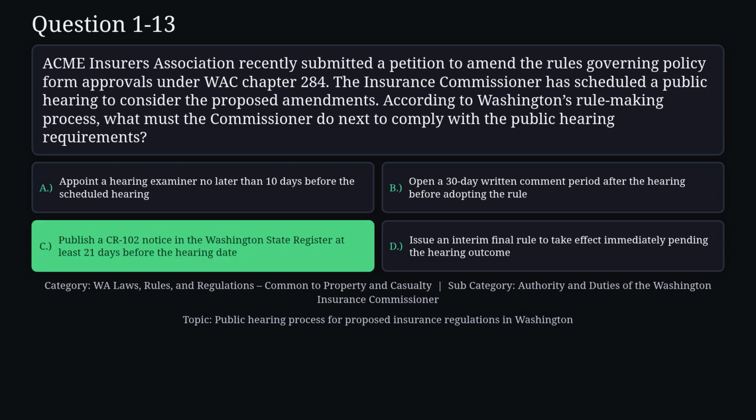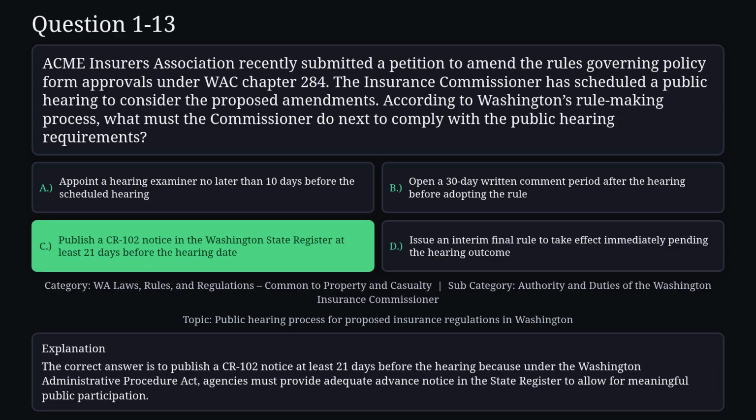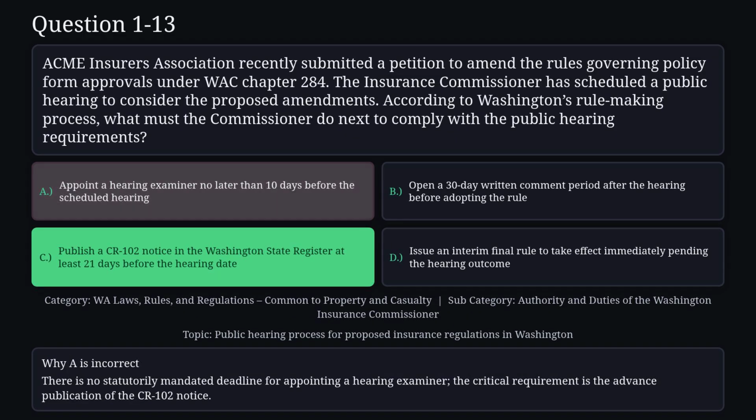The correct answer is C. The correct answer is to publish a CR 102 notice at least 21 days before the hearing. Because under the Washington Administrative Procedure Act, agencies must provide adequate advance notice in the state register to allow for meaningful public participation. Reason A is not correct.